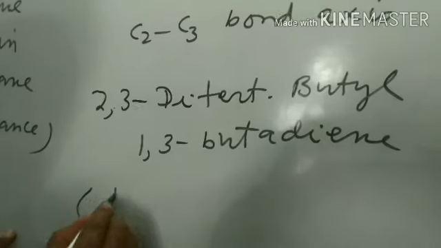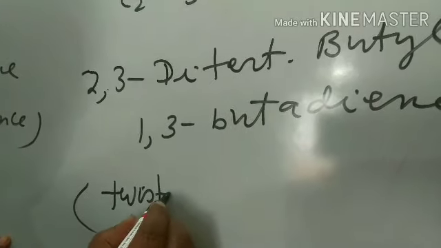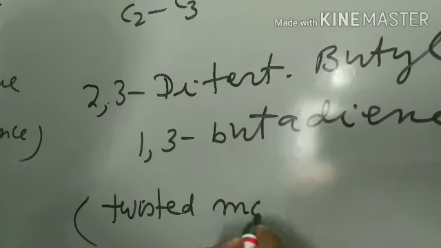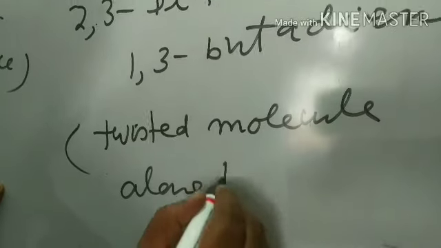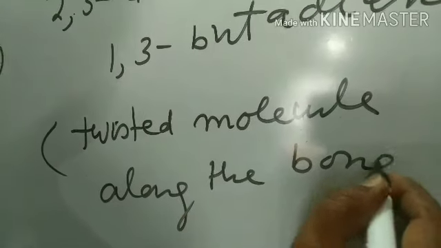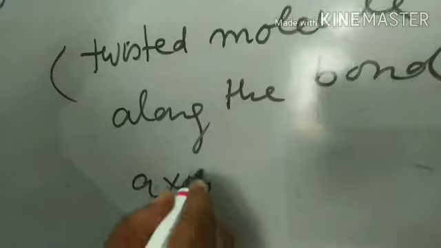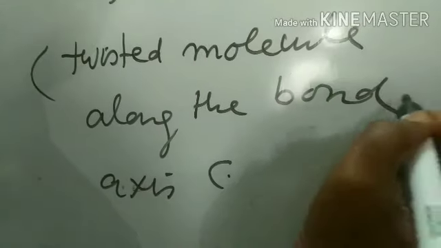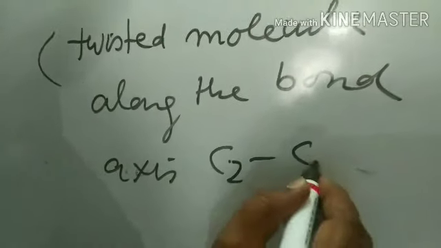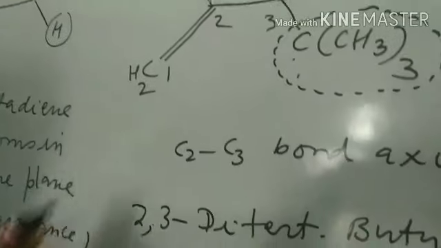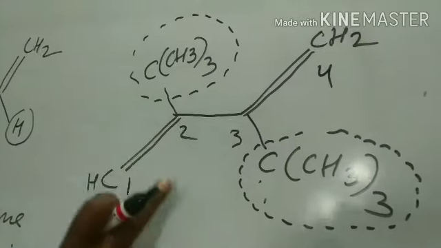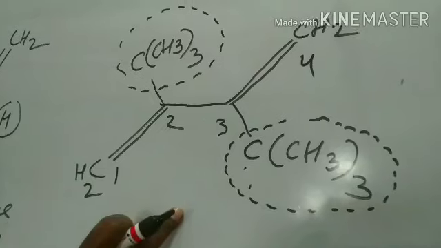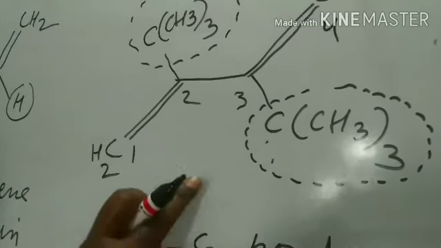a twisted molecule along the bond axis C2-C3. Because of twisting, the molecule loses the planar character. All the atoms of the molecule do not lie in the same plane, so resonance is not effective.